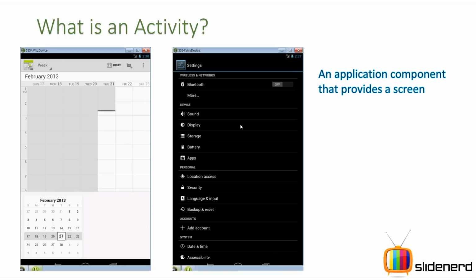So what do they do? Simple, they draw their user interface. Now if you see, there are so many controls over here: sound, display, storage, battery, apps, and so on, right? Now these things are drawn inside your activity. So let's go ahead and see how it works.